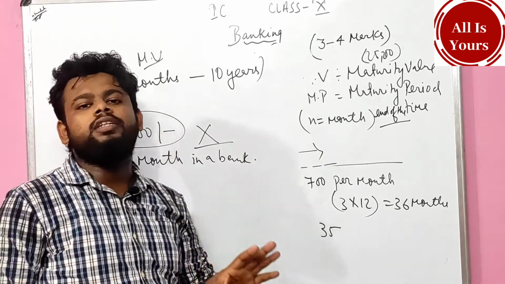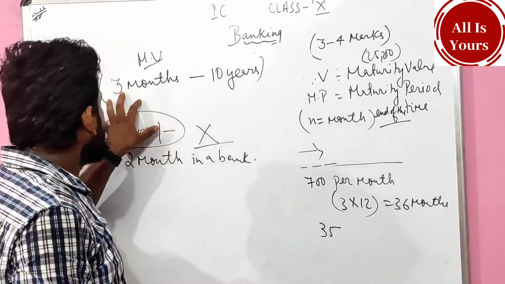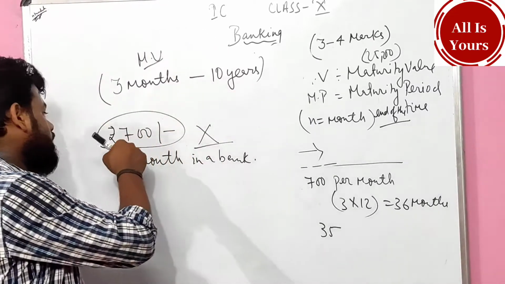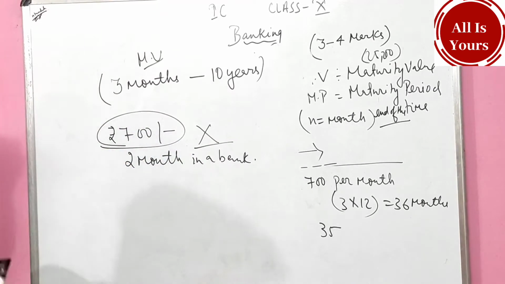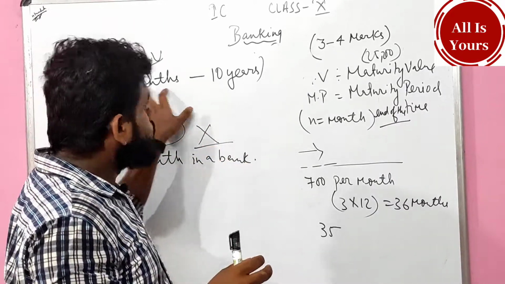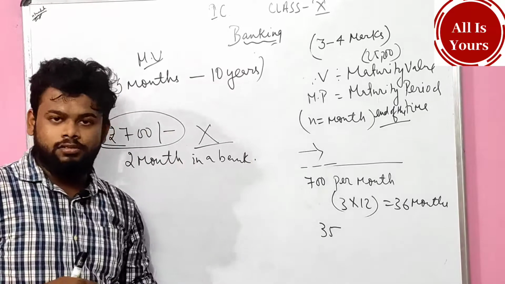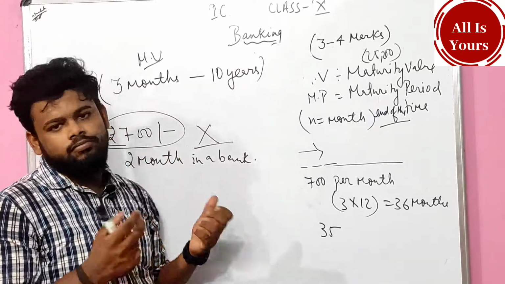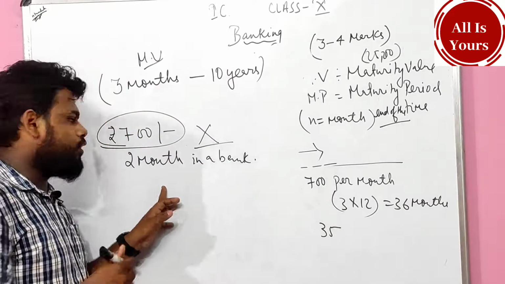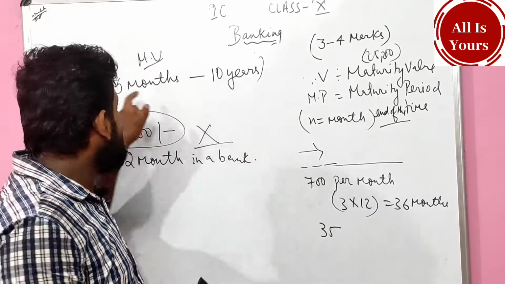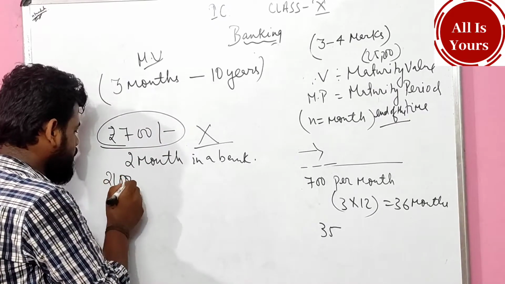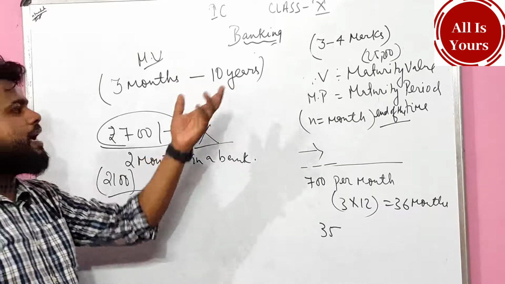That means there are some terms and conditions, some rules and regulations, that if a person is keeping some amount in a bank, there is a certain criteria to put the amount from 3 months to 10 years. If a person is keeping the amount for 2 months, the person will not get a single amount from the bank. For 1 month the same, for 2.5 months the same. But if he keeps it for at least 3 months, then definitely he will get 2100 for sure, when there is the maturity period.